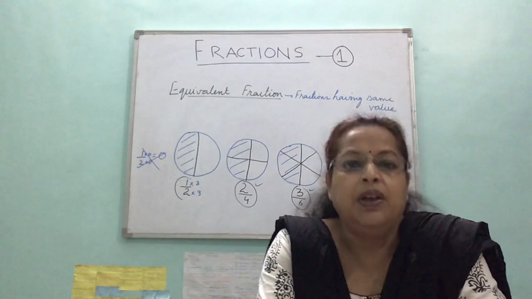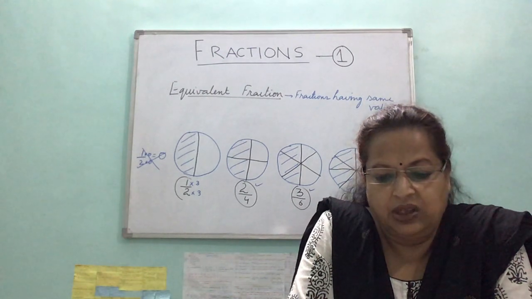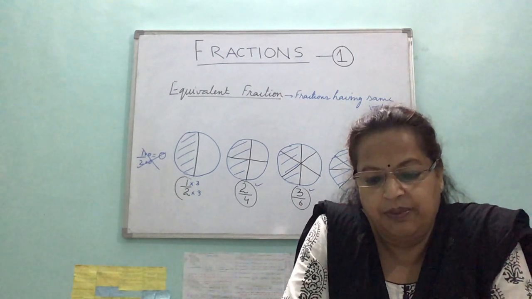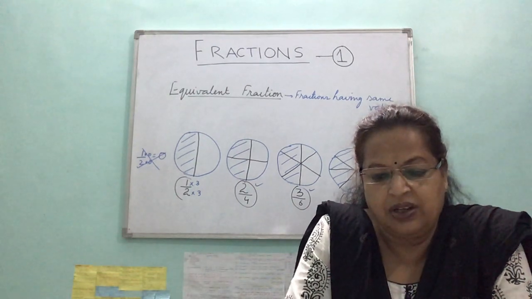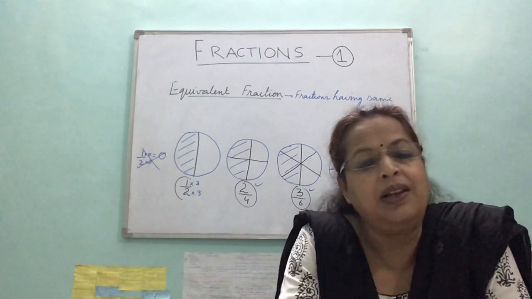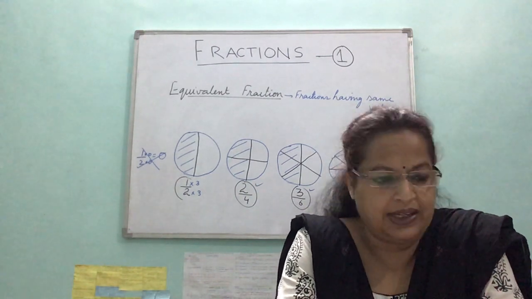I am reading for you. That also you'll write in your notebook. To get a fraction equivalent to a given fraction, we multiply or divide the numerator and denominator of a given fraction by the same natural number. Alright? And you can write any one example over there.